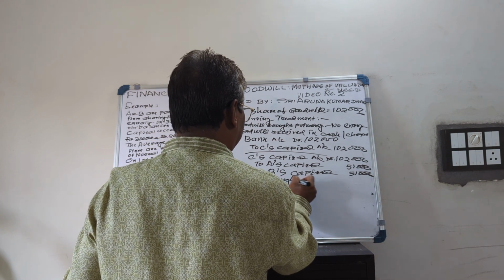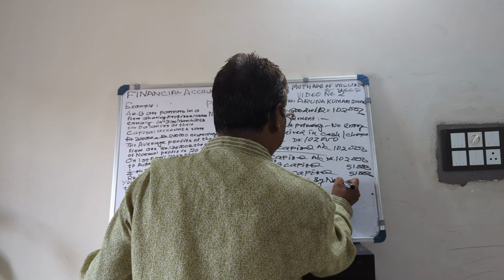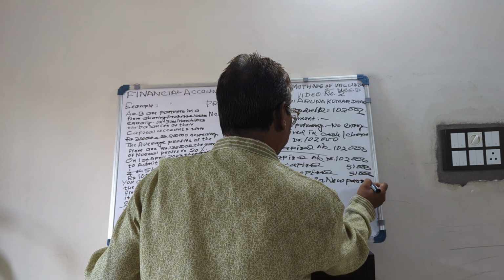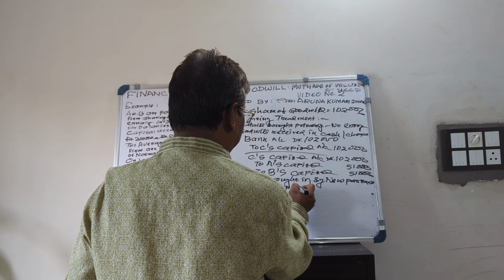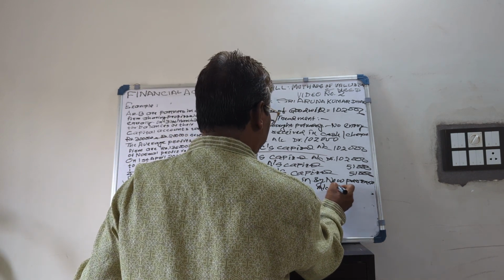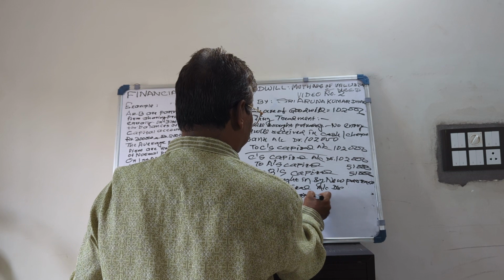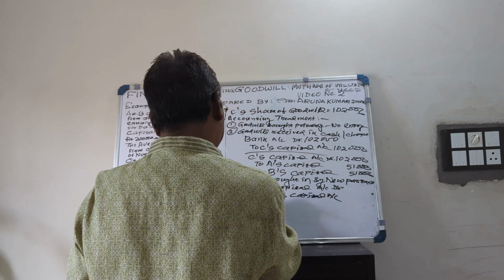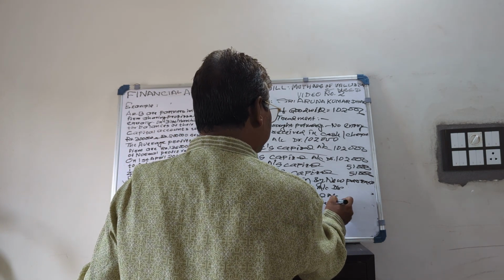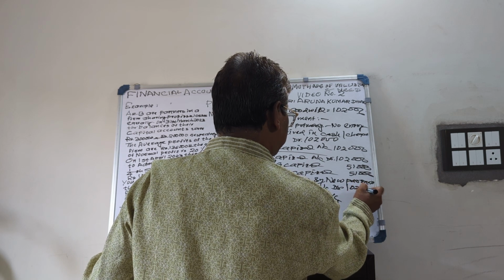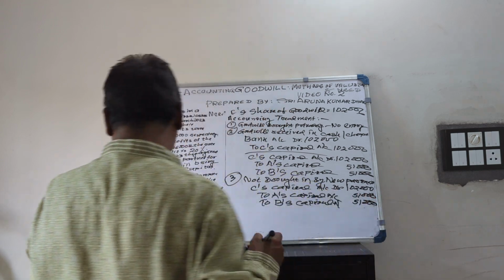When the goodwill is not brought in by the new partner, the entry is: new partner's capital account will be debited, so C's capital account debited, to A's capital account, to B's capital account. It is 1,02,000, which is distributed equally, 51,000 each, between the two partners because they are equal partners. Then this is the condition.